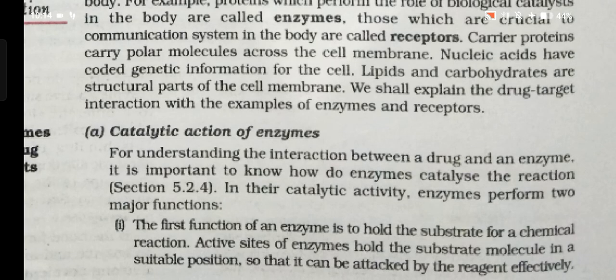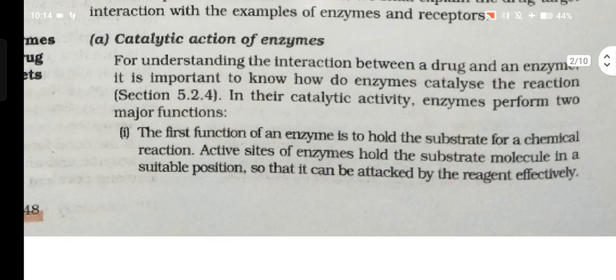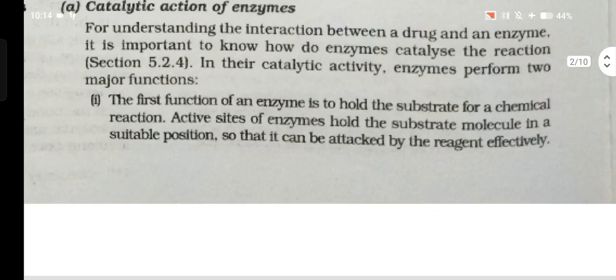We shall explain the drug target interaction with the examples of enzymes and receptors. A. Catalytic action of enzymes. For understanding the interaction between a drug and an enzyme, it is important to know how enzymes catalyze a reaction. In their catalytic activity, enzymes perform two major functions. Number one, the first function of an enzyme is to hold the substrate for a chemical reaction.